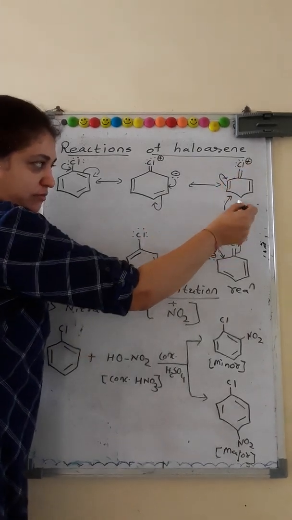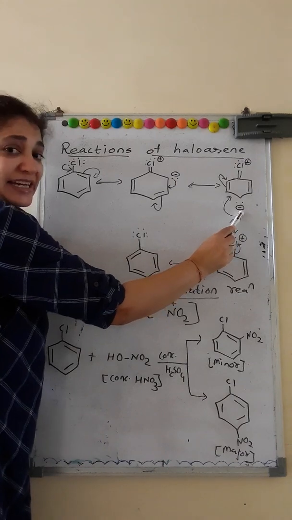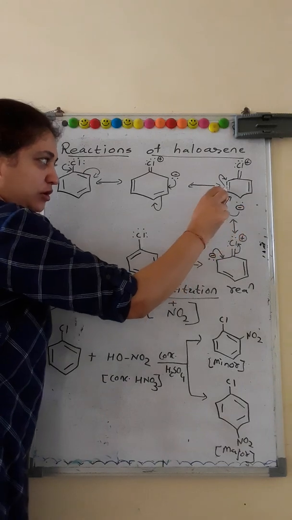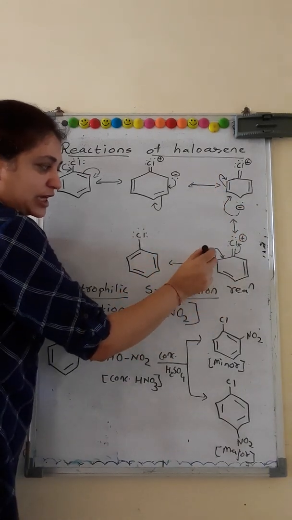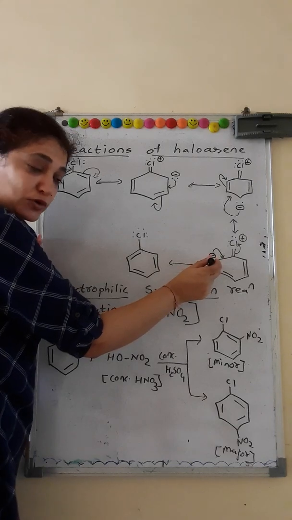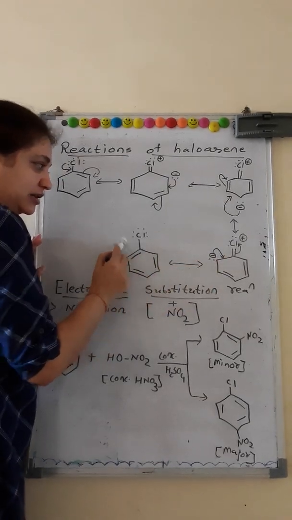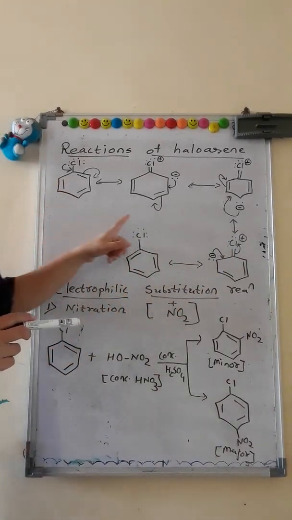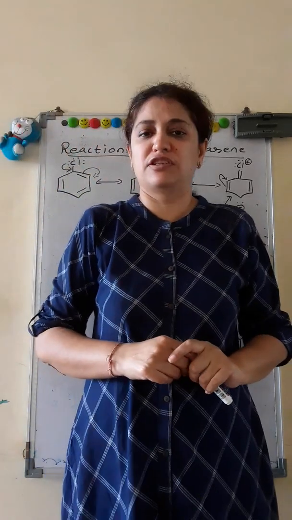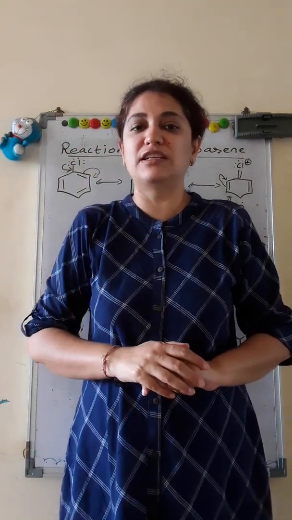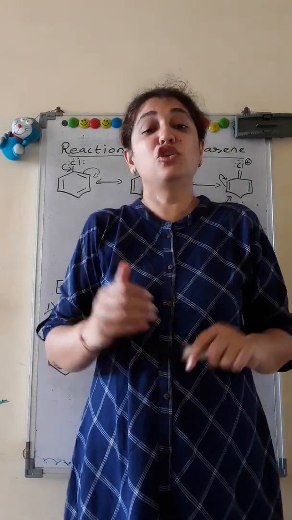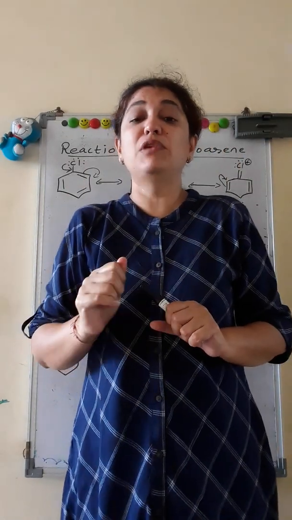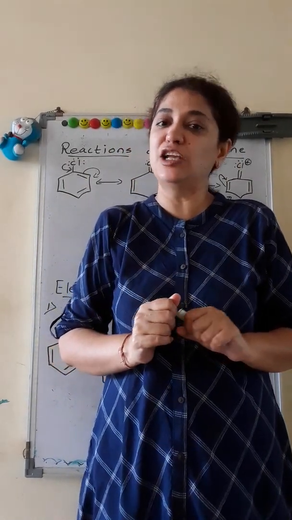So atom to bond, bond to atom, we get increased electron density in the para position. Next move is from atom to bond, bond to atom. So we have once again increased electron density in the ortho position, and lastly it reverts back onto its own atom. This way the entire double bond system, the pi-electron system, is reversed. As you know, these are 5 resonating structures of chlorobenzene, and due to this the halo group bonded to the aromatic ring behaves as an ortho and para-directing group.